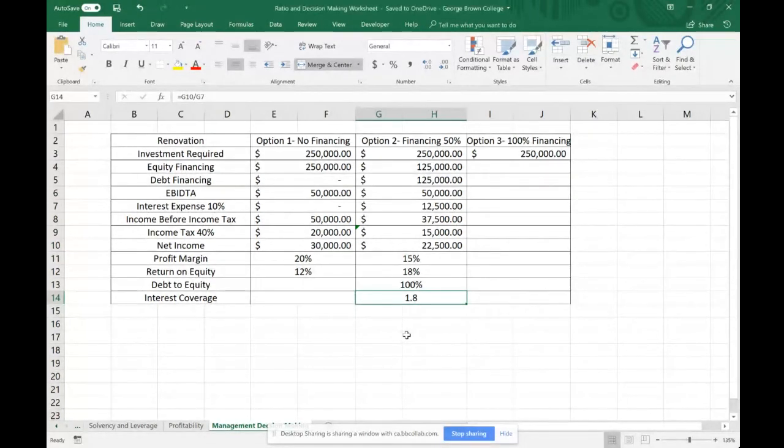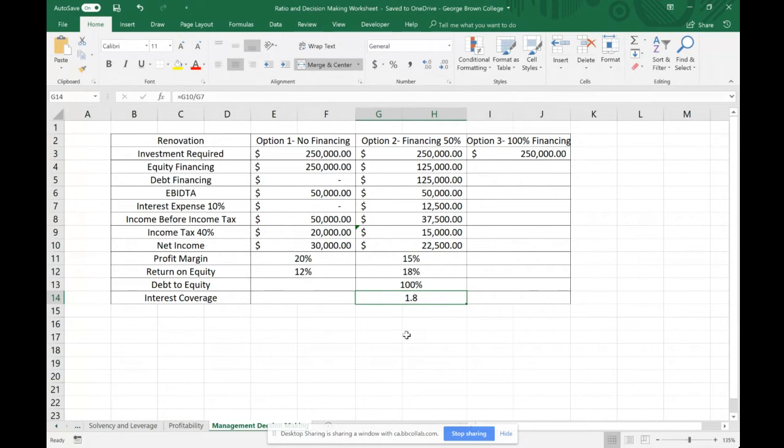What's usually the cutoff for interest coverage? 1.5. So if interest coverage is 1.5 or less, people would start to be concerned whether you can cover your interest expense. In this case, it's above 1.5.